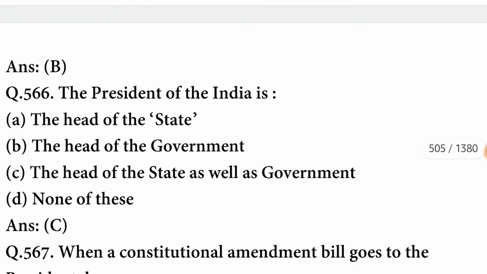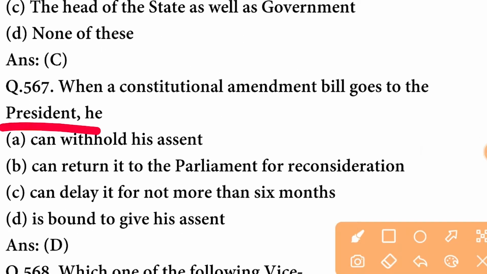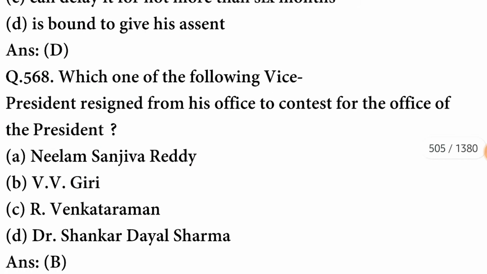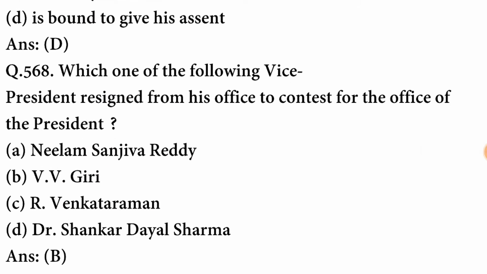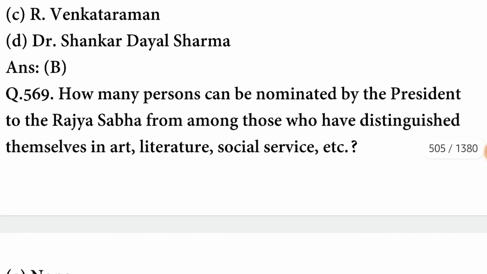B option is correct. The President of India is the head of the state as well as government. When a constitutional amendment bill goes to the President, he is bound to give his assent. Which one of the following Vice Presidents resigned from his office to contest for the office of the President? It was V.V. Giri.